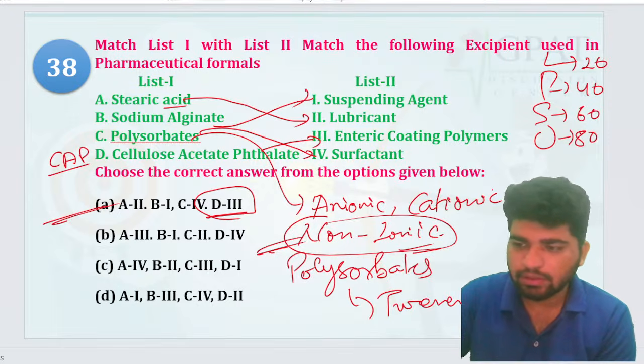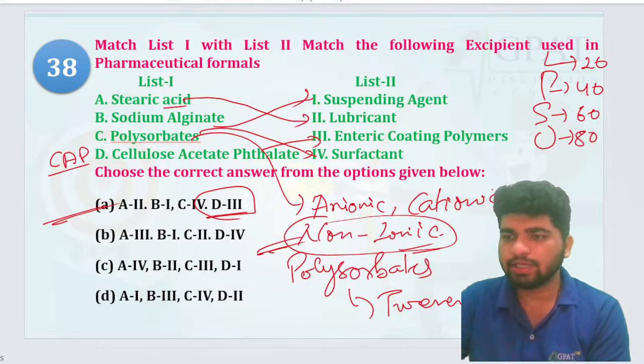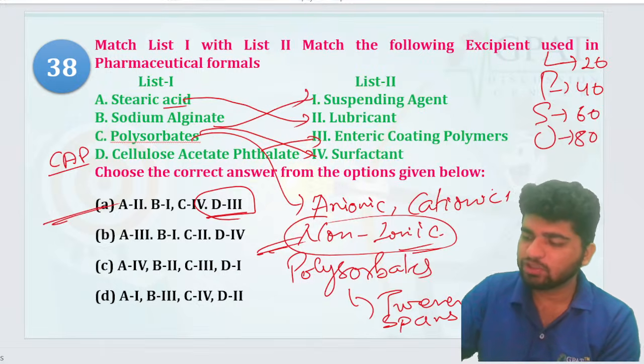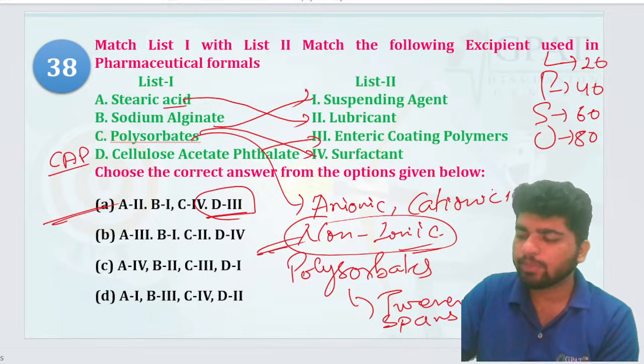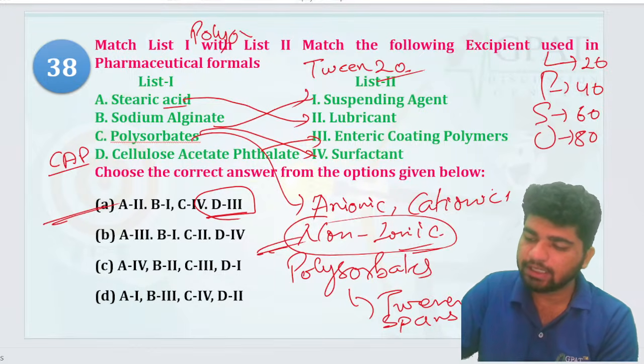Cationic में सिट्रीमाइड एंड एल्कोनियम होते हैं. That's right. Cationic में ईएम वाले होते हैं, है ना? We are talking about Tween, Tween and Span, right? So if they ask you about the number, or you can be asked what should be the name of Tween 20? That's your polyoxyethylene sorbitan. 20 is what?